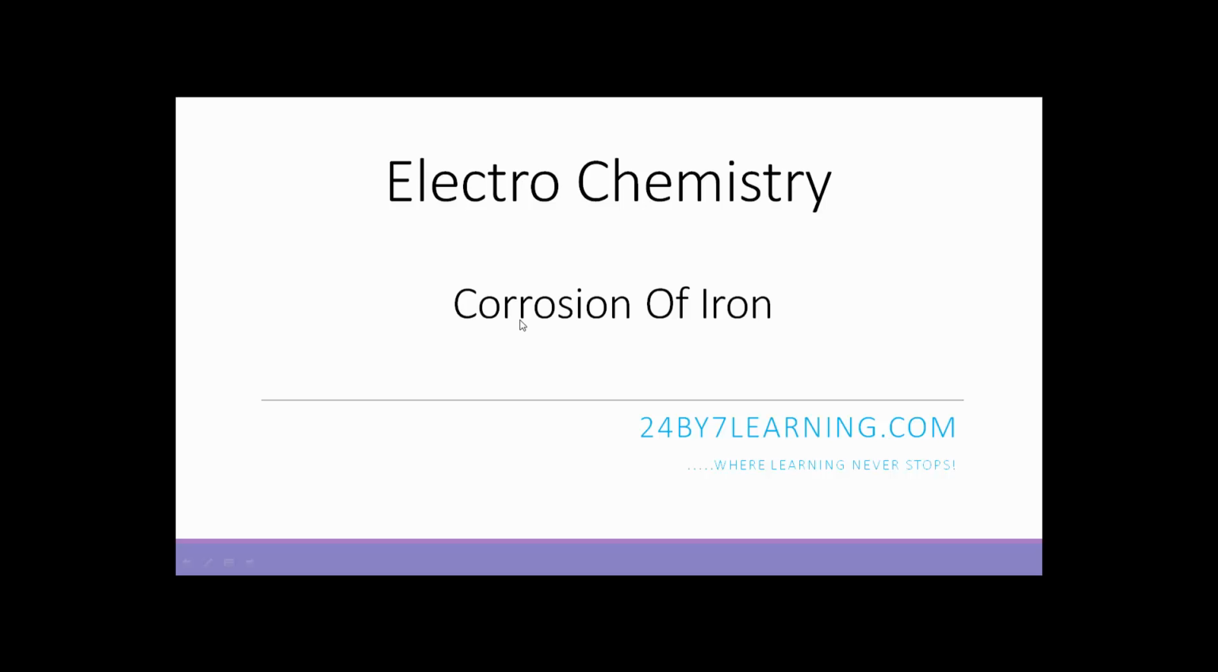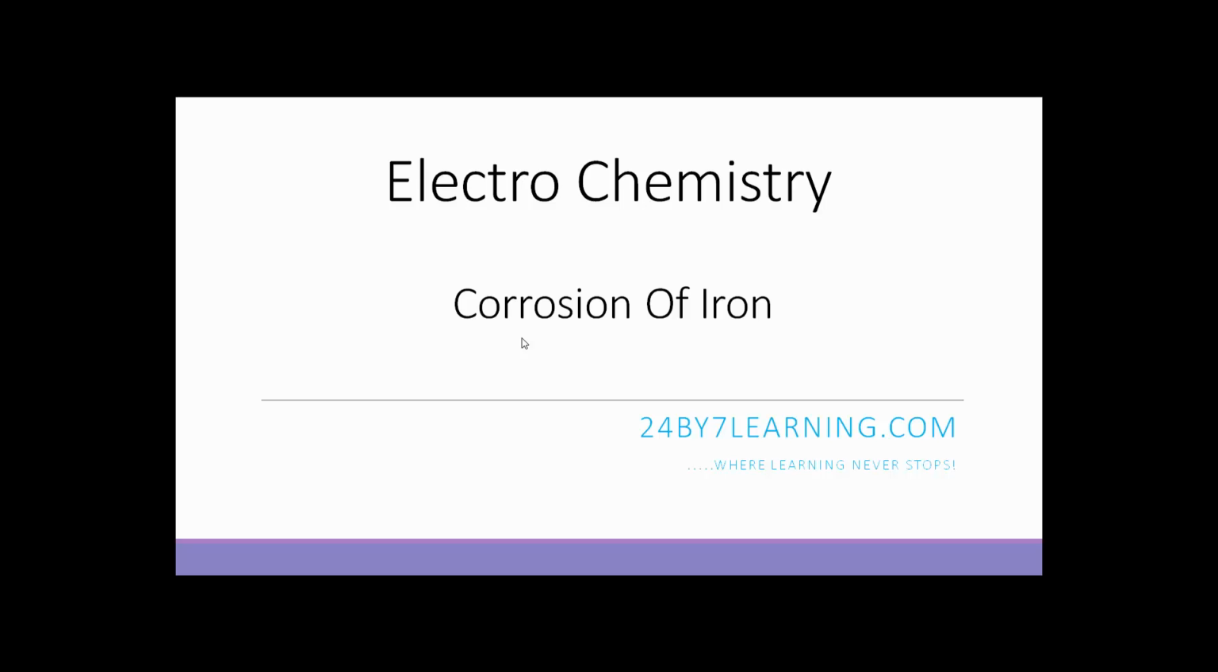Hello students, in this video we are going to discuss corrosion of iron. Corrosion of iron is called rusting. Before we discuss rusting, we must first be aware of corrosion. So what is corrosion? When metals are exposed to atmospheric conditions, they react with air or water in the environment to form undesirable compounds that are usually oxides. This process is called corrosion.